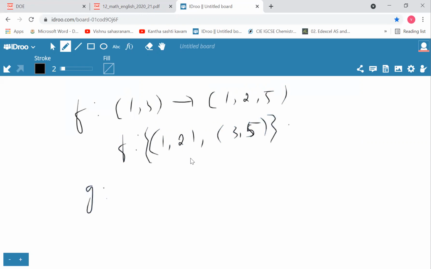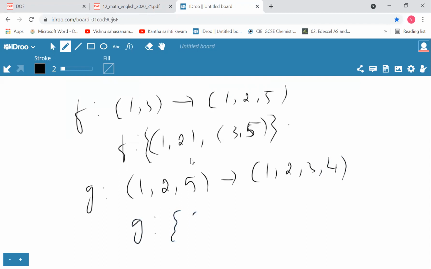Same way, g is given from {1, 2, 5} to {1, 2, 3, 4}, so g would be (1, 3), (2, 3) and (5, 1).